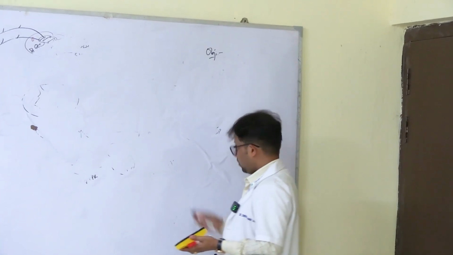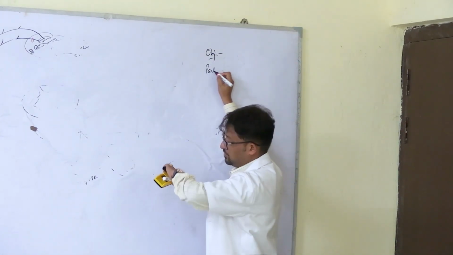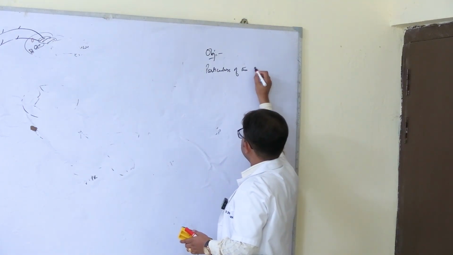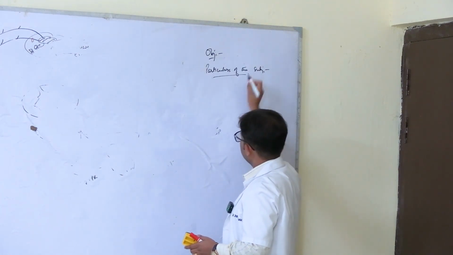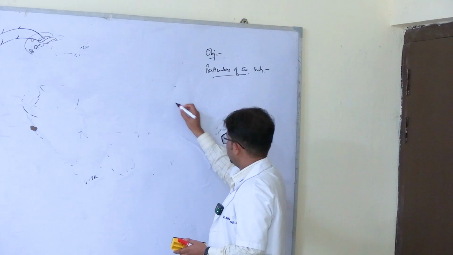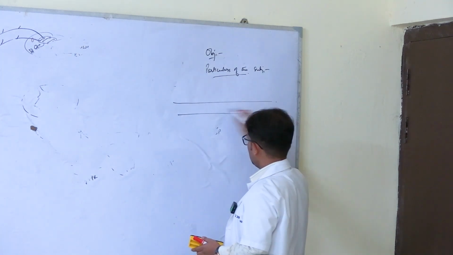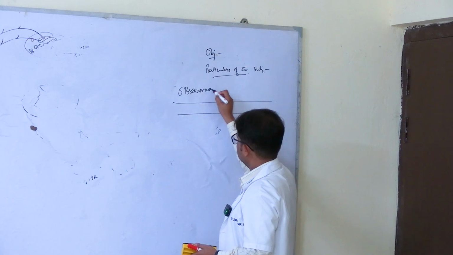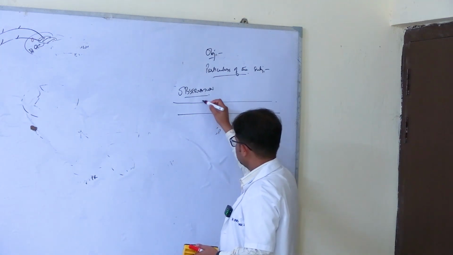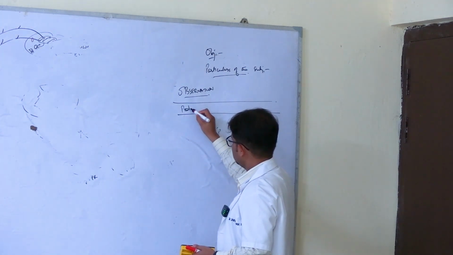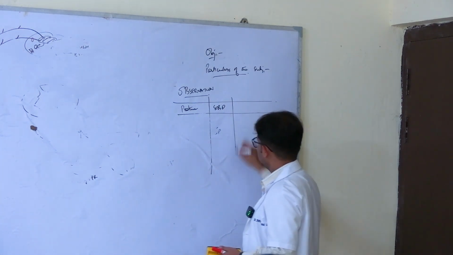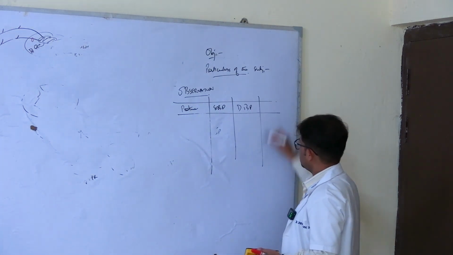Objective is followed by particulars of the subject. You write the name, age, sex of the subject when you do. Then you make a table like this. Observation. So first one is of posture. Second column, systolic blood pressure, diastolic blood pressure, and third is pulse rate.